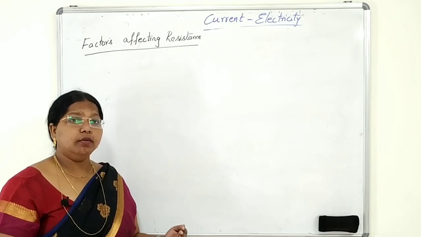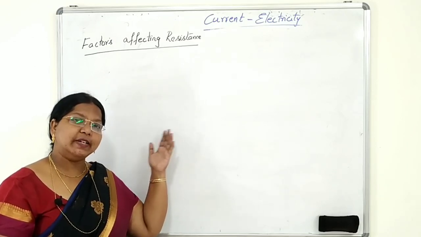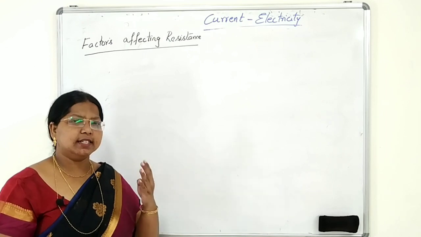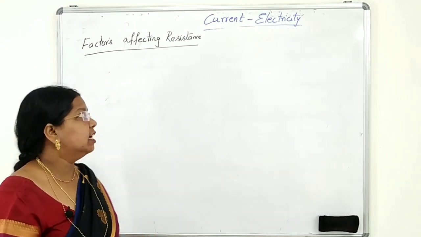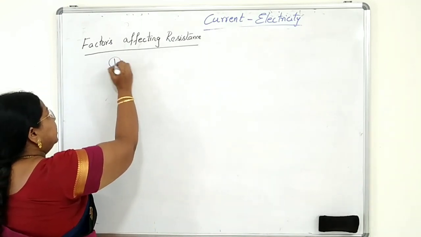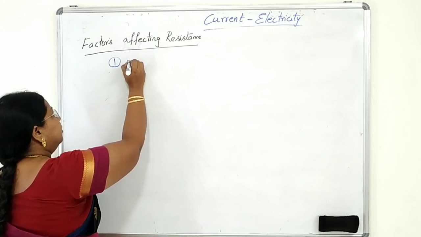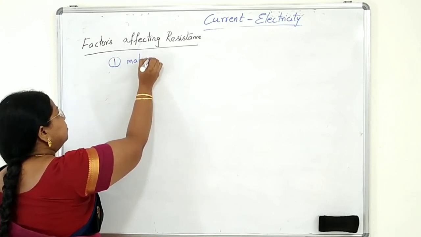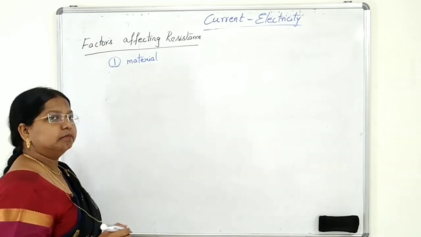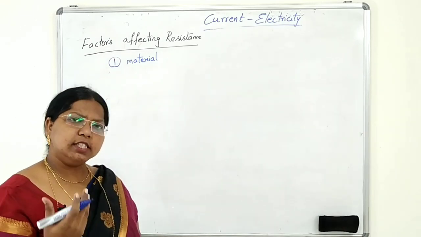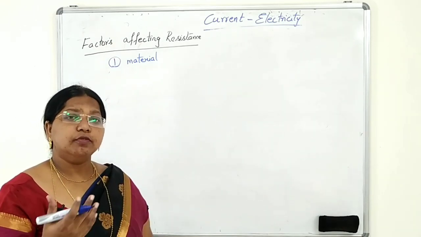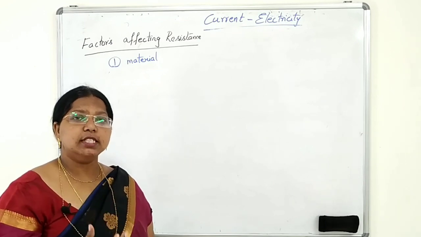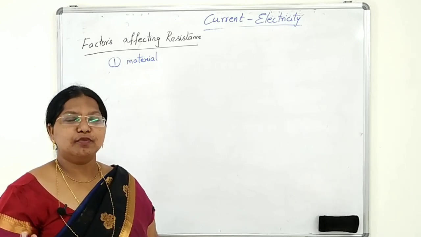Now we will talk about the factors affecting resistance. There are 4 factors affecting resistance. The first one is the material, the nature of the conductor. For different substances, different resistance will be there, because for different substances, different numbers of free electrons will be there.